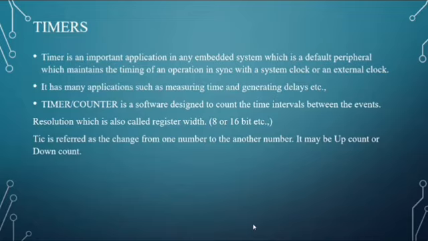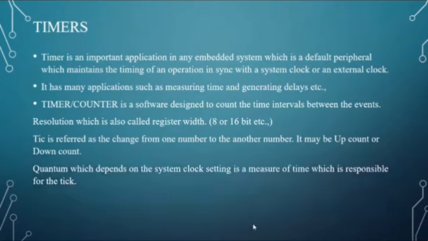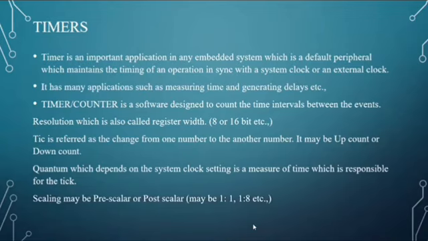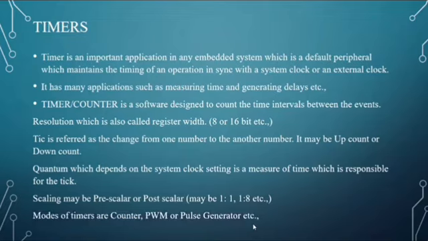It may be an up count or a down count. Quantum, which depends on the system clock, is a measure of time which is responsible for the tick. Next is scaling. Scaling may be prescaler or postscaler, which is used to set the time as per our requirement. Modes of timers may be counter, pulse width modulation or pulse generator, etc.